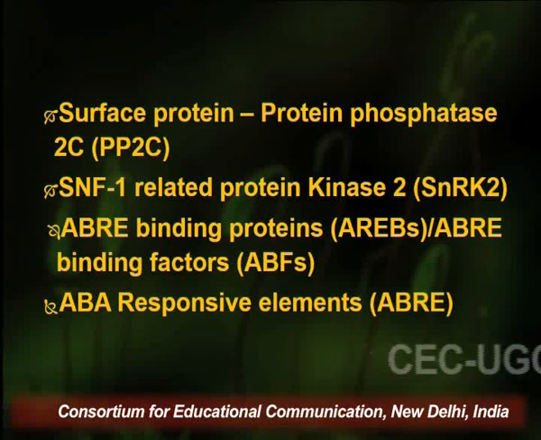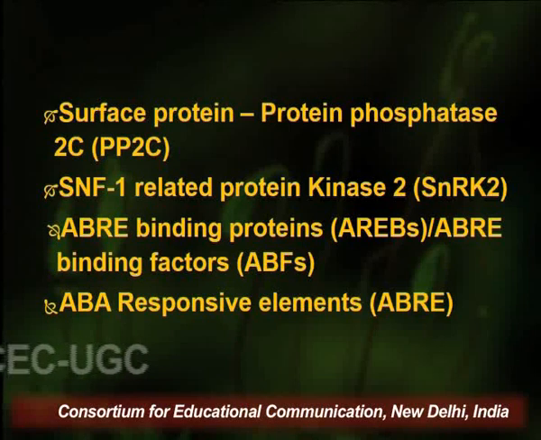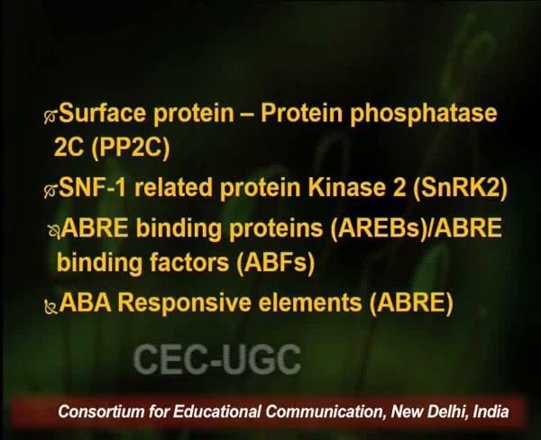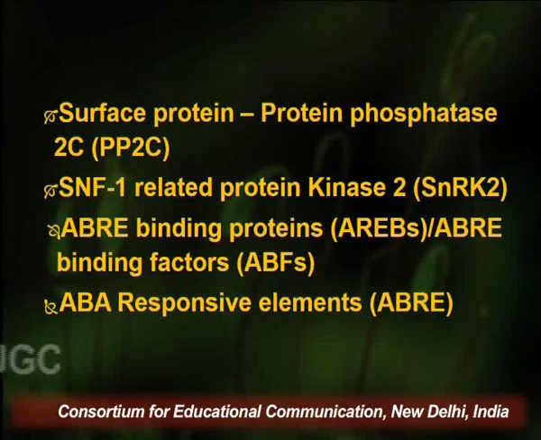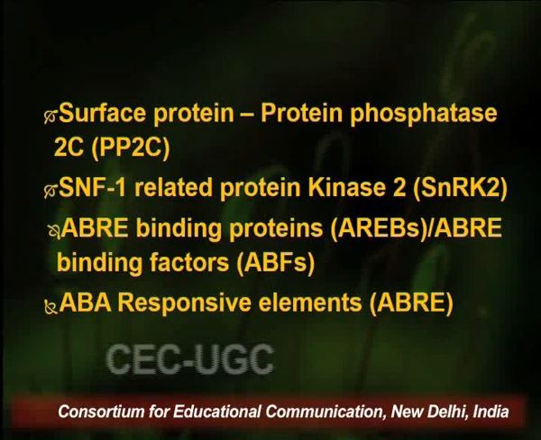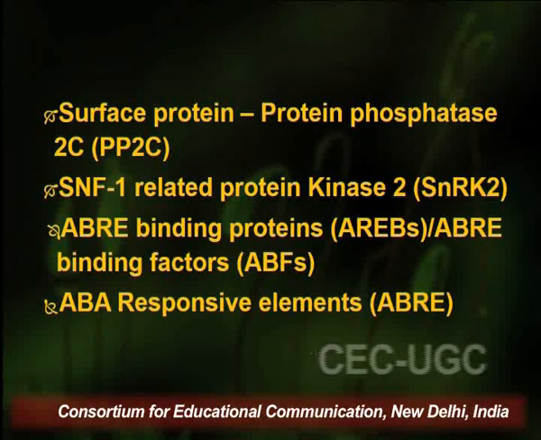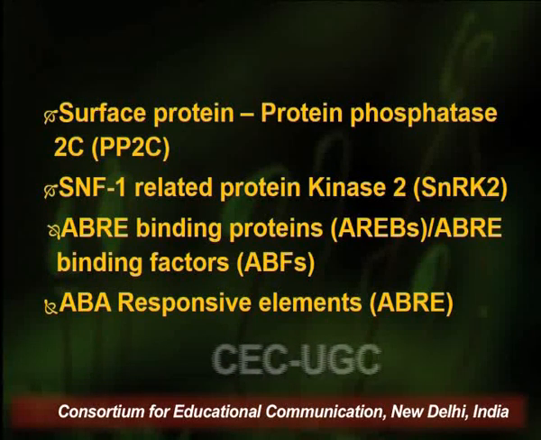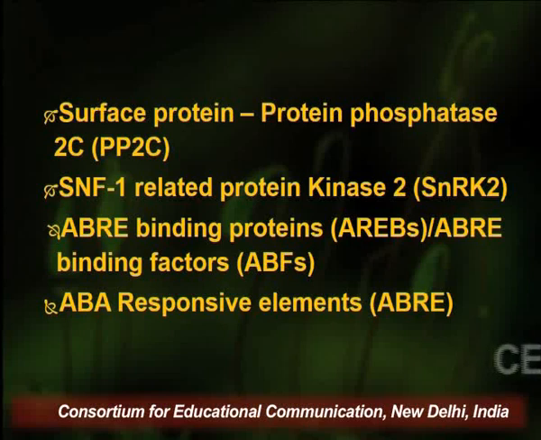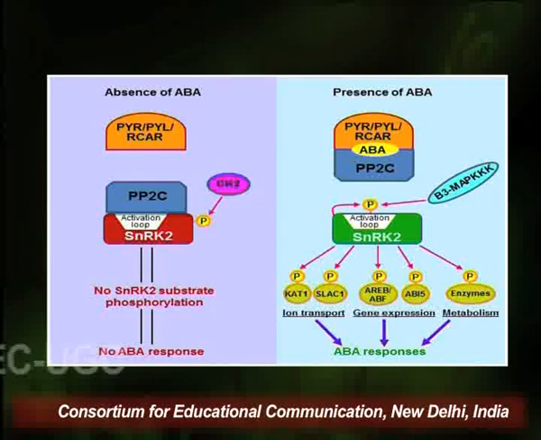And eventually the last component we have is the ABA responsive elements, that is ABRE. Now, protein phosphatase 2C, that is PP2C, and SnRK2 proteins, or the protein kinase 2, play an important role in the induction of the abscisic acid response, because as we will discuss further, these protein phosphatase and SnRK are bound together before abscisic acid acts on the abscisic acid receptors.